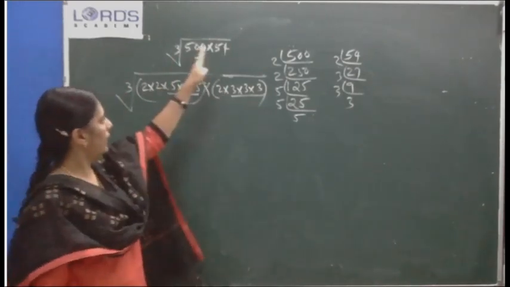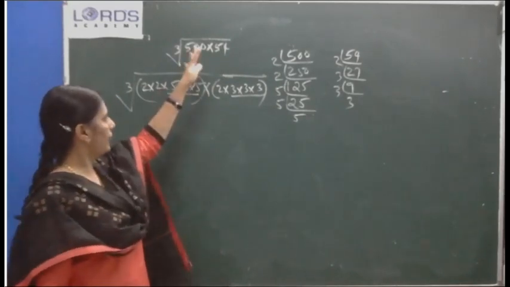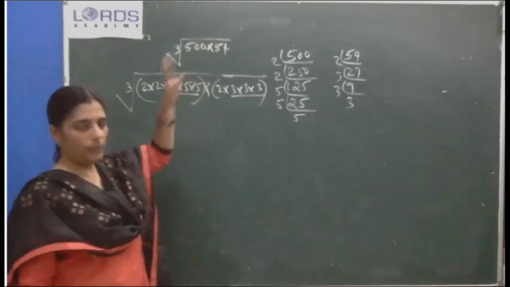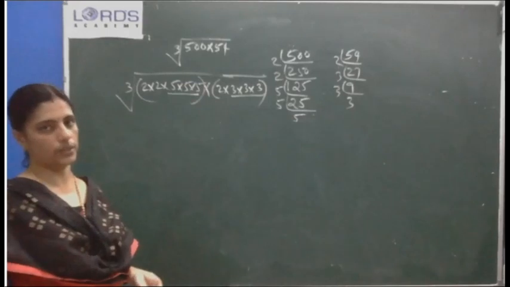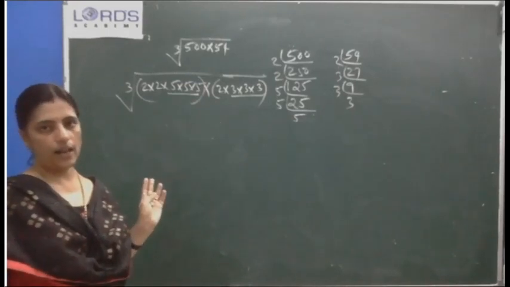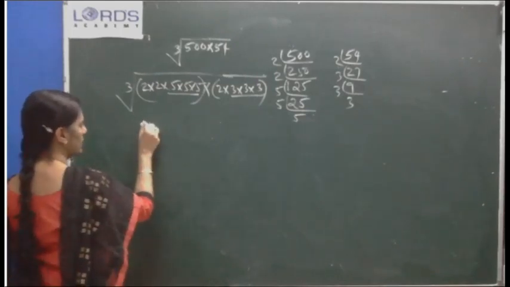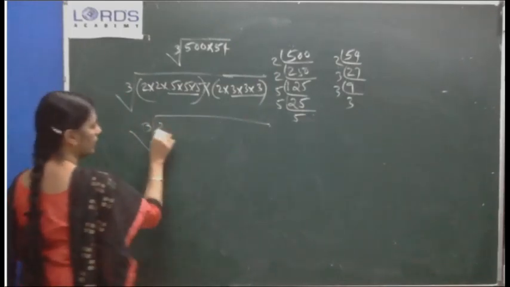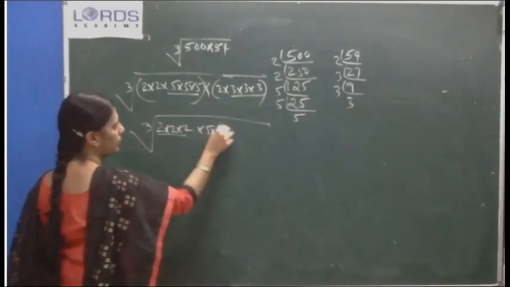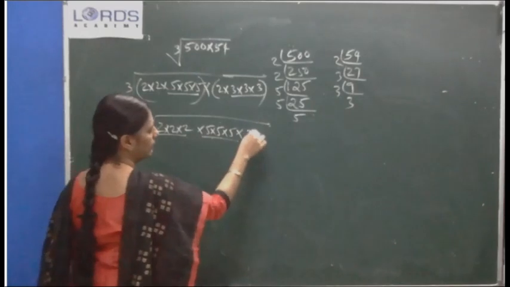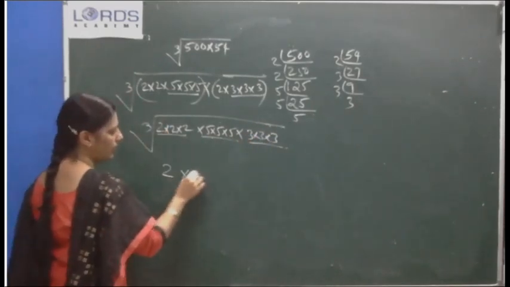So, even if we take 500 and 54 separately, by just seeing 500 and 54 we won't get an idea. But if you do the prime factorization and search for the triplets, you can make them as triplets. So, this is a perfect cube. So the answer is, if you want, you write together 2 into 2 into 2, 5 into 5 into 5, 3 into 3 into 3. Okay, the answer is 2 into 5 into 3.